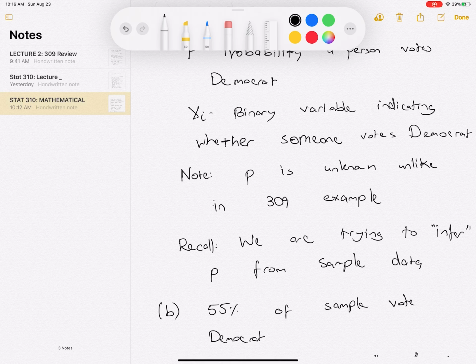Okay, so now let's look at part B. Part B says that based on our sample, we want to make a guess for the proportion of people who vote Democrat in the population, and then attach a standard error to that estimate. Some of you may know how to do this, but if you don't, it's really not an issue at all because it's something that we're going to cover in 310. I'm going to be a little bit vague because we're going to use the concepts in this course to cover that. The point for now is just to flag some of those ideas and concepts. If you don't get it all right now, that's not such a big problem.